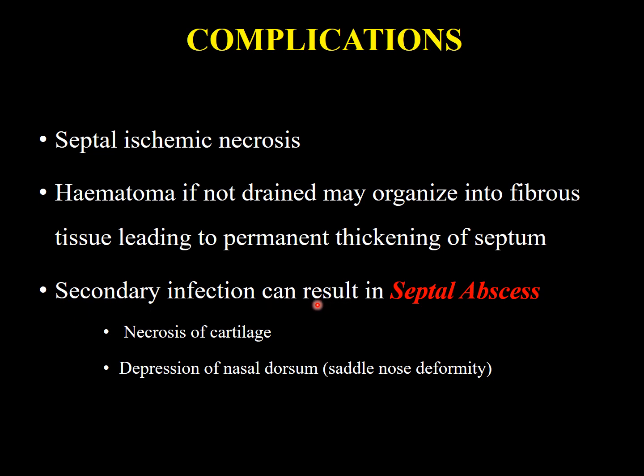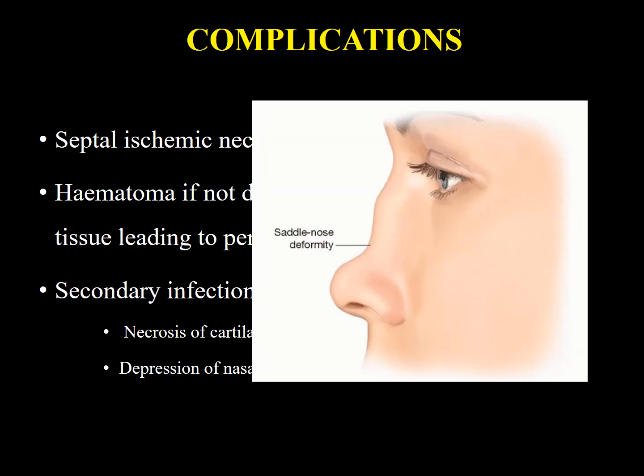If it is not drained in one or two days, it will lead to septal abscess, and once the septal abscess develops, it will lead to necrosis of the cartilage. All of the cartilage will be necrosed, and there will be depression of the nasal dorsum, which is the saddle nose deformity. So this is the saddle nose deformity, because there is no support underneath this part. The cartilage is necrosed.